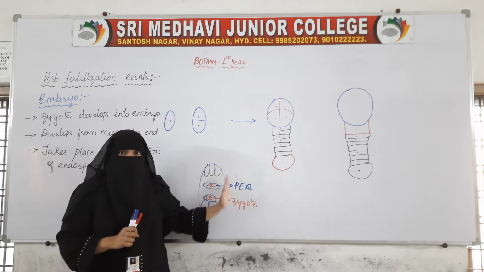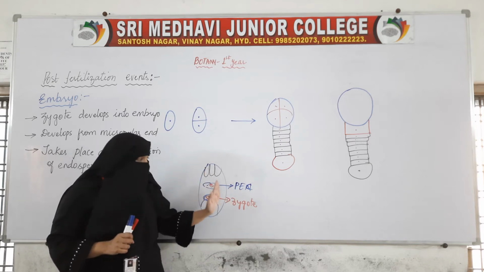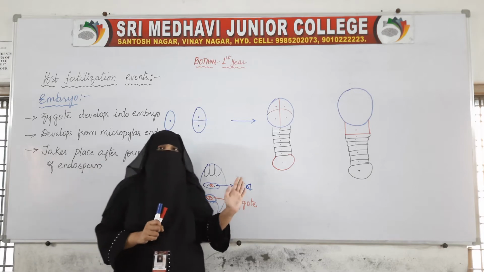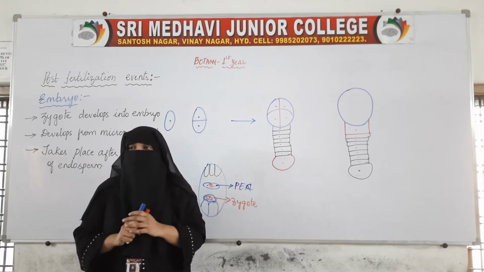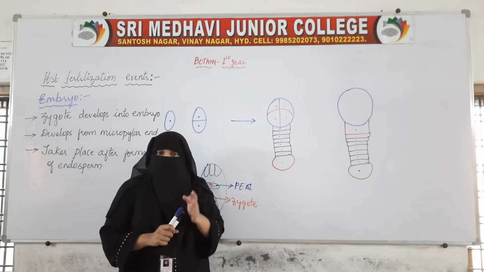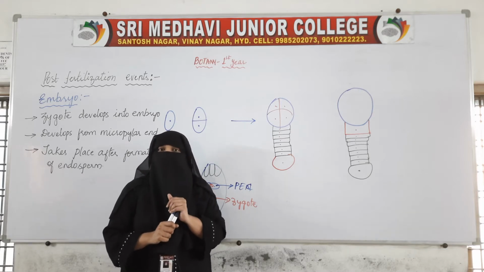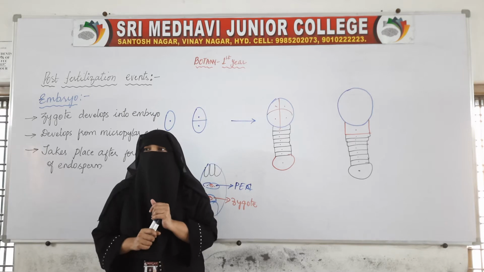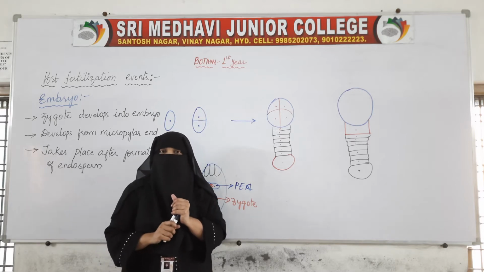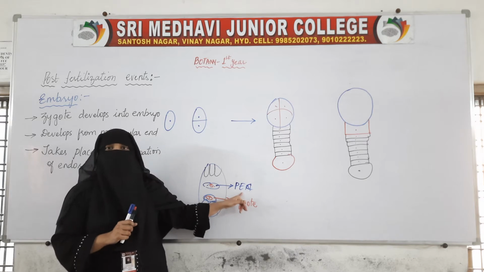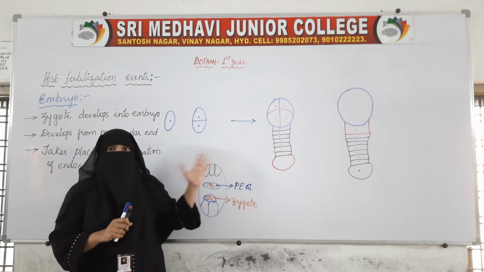Now fertilization has taken place. So what are the changes which take place after fertilization? The first change is the formation of endosperm. The primary endosperm cell will undergo repeated divisions.